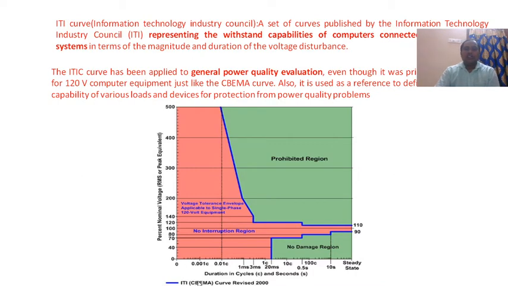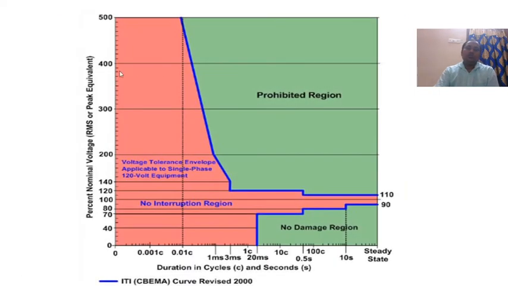ITI is a revised CBEMA curve, revised in the year 2000. Here is the enlarged ITIC curve. Please observe this one, which is the permitted region and which is the damage region.